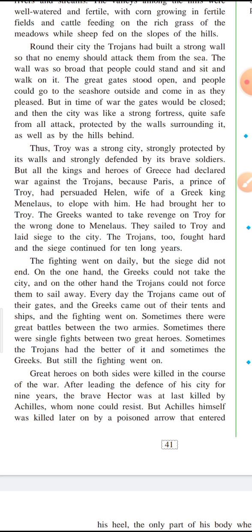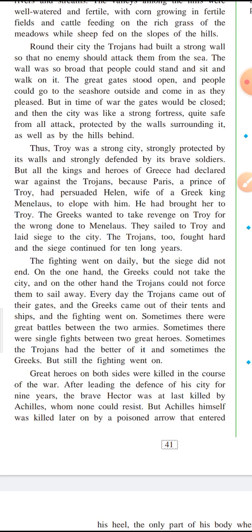The fighting went on daily, but the siege did not end. On the one hand, the Greeks could not take the city, and on the other hand, the Trojans could not force them to sail away. So what happened was that the fighting went on daily and continued for 10 long years, but the war did not end.